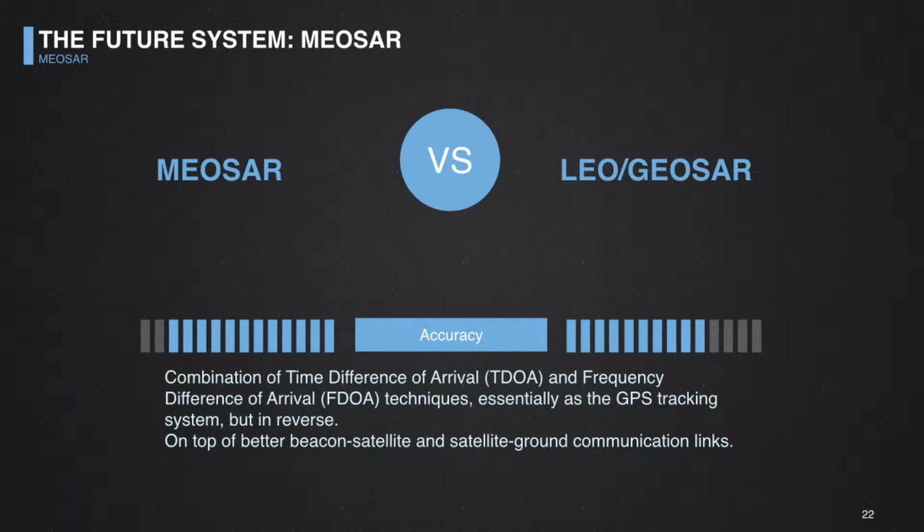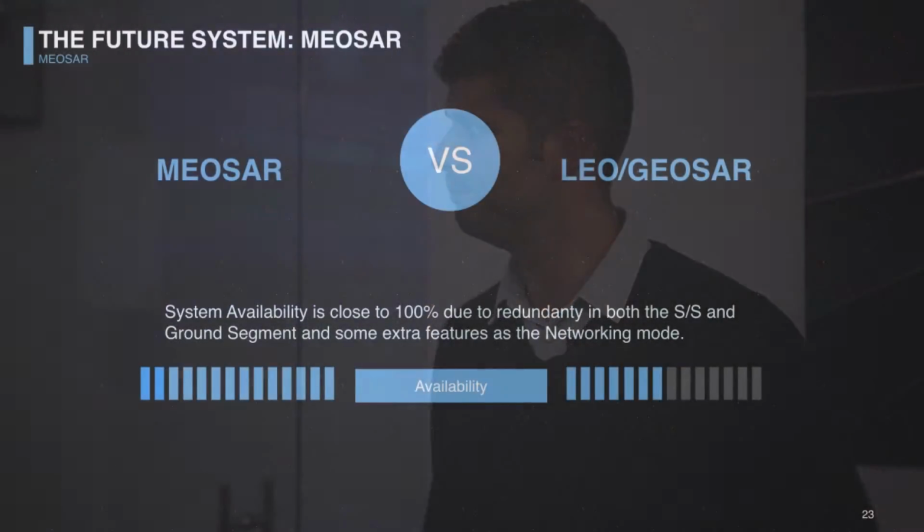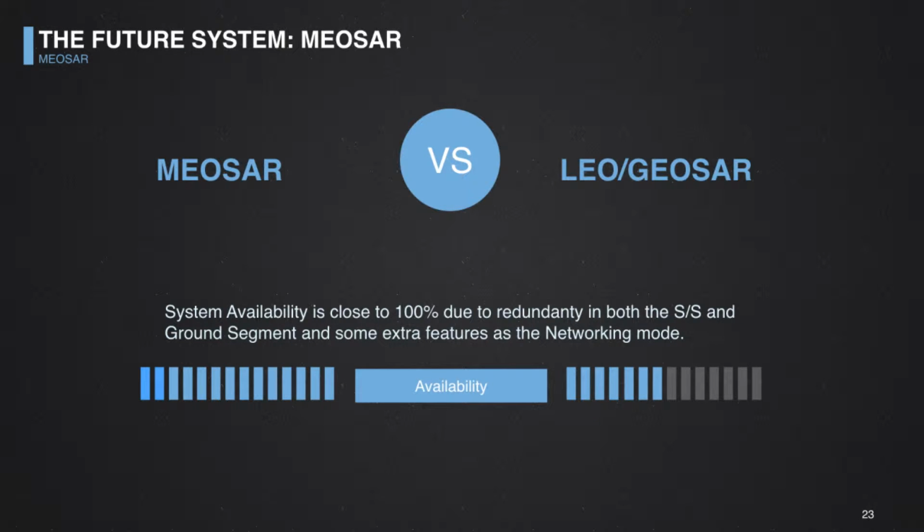What about accuracy? Well, that's also better. The new system has evolved the way we calculate the position of the beacon in distress. It is really similar to the GPS that we have in our phones or in our cars, but vice versa, in reverse. On top of that, we have improved satellite communication links with the ground and with the beacon. So accuracy would be even better. In terms of availability, the system is nearly 100%.